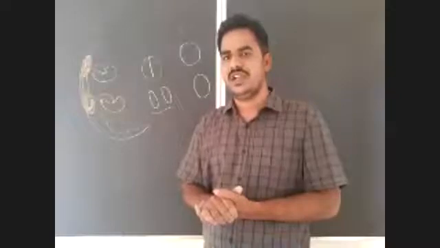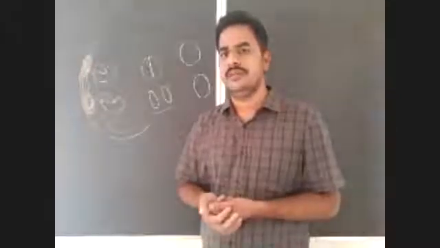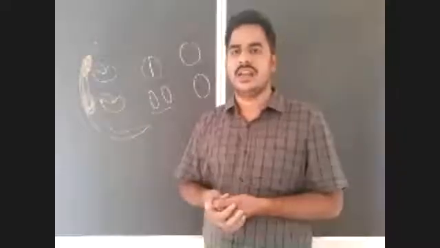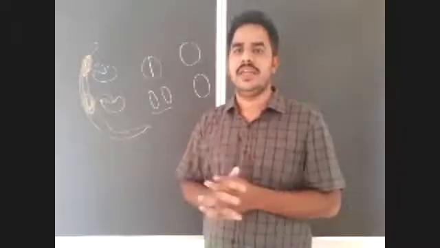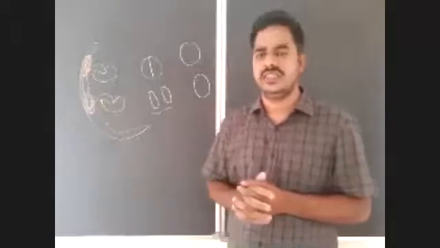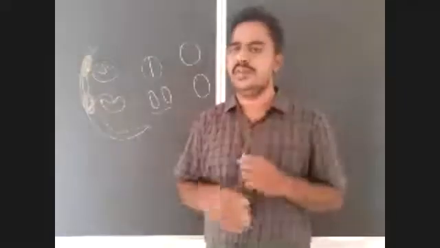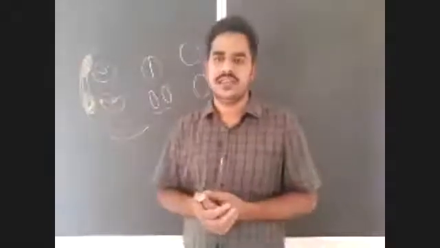Why are the testes accommodated outside the abdominal cavity? Because the developing spermatozoa cannot survive at the normal body temperature of a human being, that is 37 degrees centigrade. Once the spermatozoa are fully formed or matured, they can survive at 37 degrees centigrade.